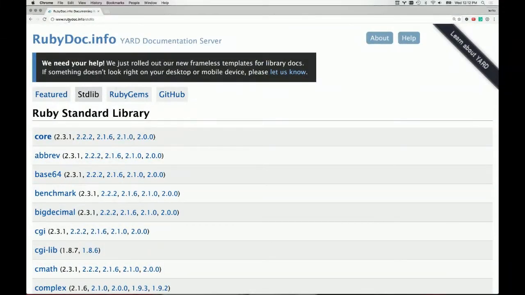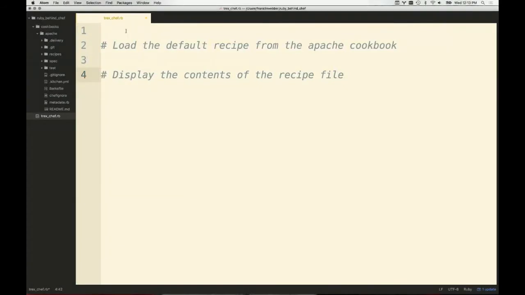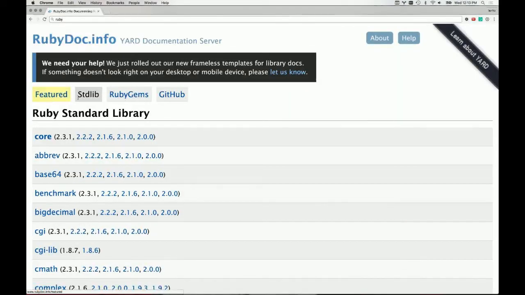rubydoc.info/standardlib. It's kind of small to see, but I'll write this out. So I'm going to use rubydoc.info, go to this website, and look at the standard library. stdlib doesn't stand for a venereal disease. No, what it happens to be is the standard library.